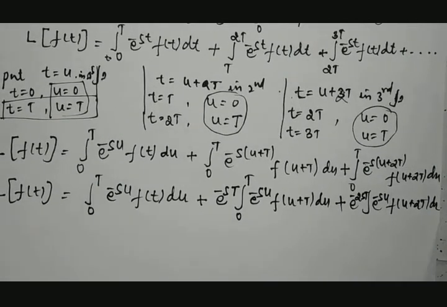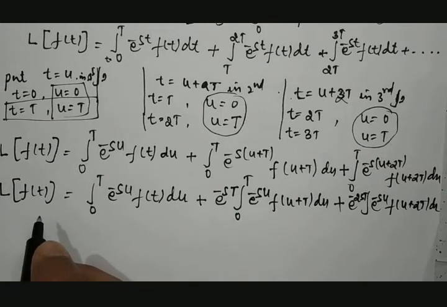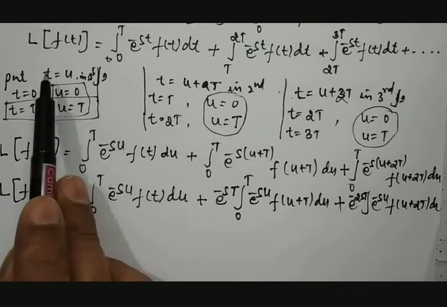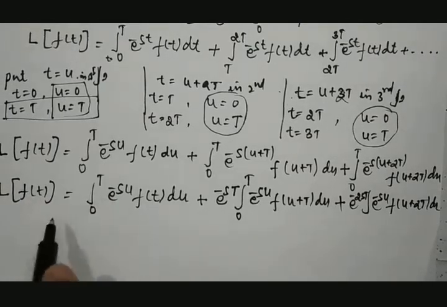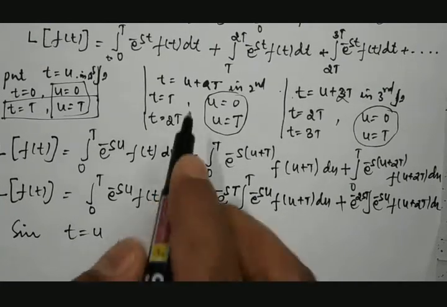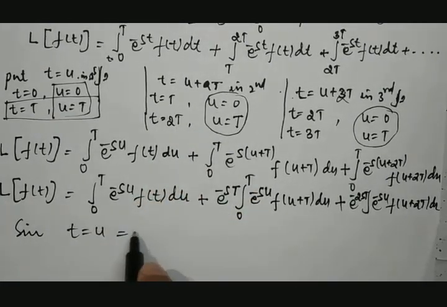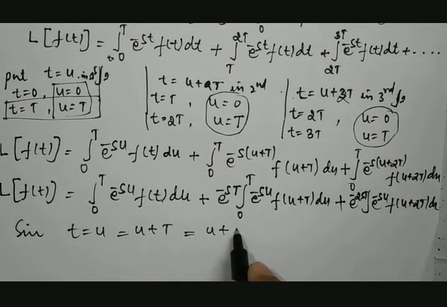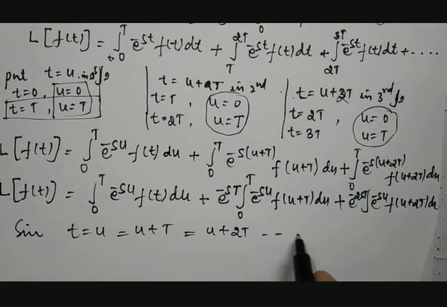Fine. Further, one thing we need to understand: we have taken t is equal to u, and that same t is taken as u plus T, which will be further taken as 2T, and it is continued.